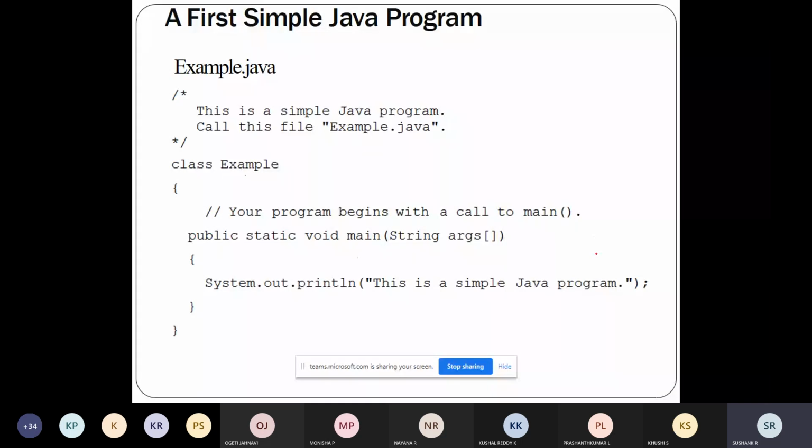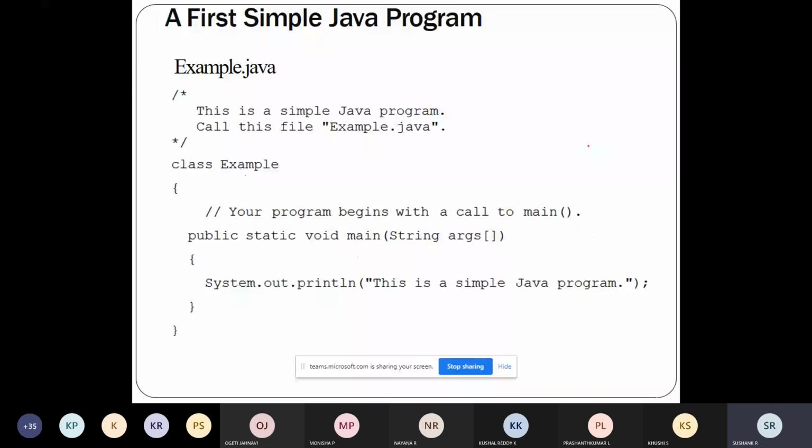In case of a source file having multiple classes, give the name of the source file with the class name which contains the main function. So that is the first thing. The second thing is the Java source files are saved with the extension .java.